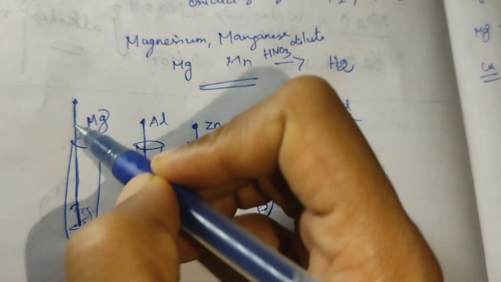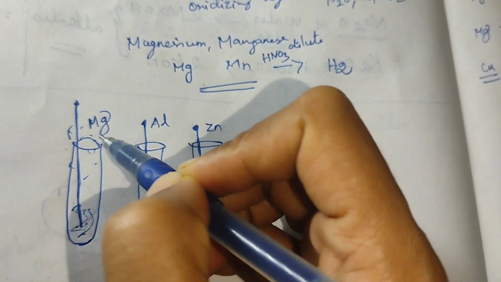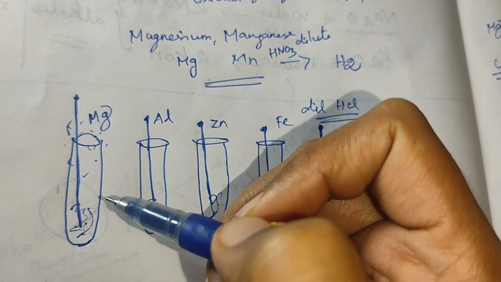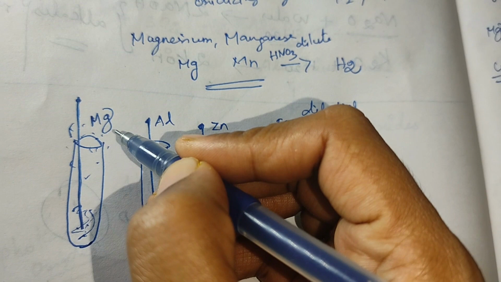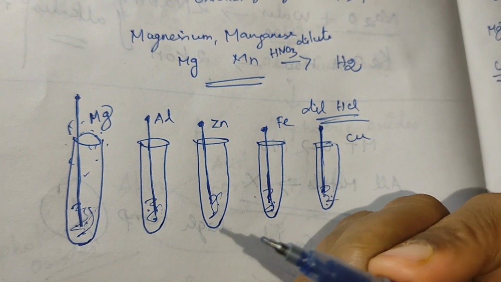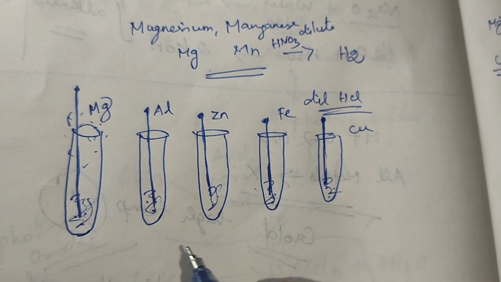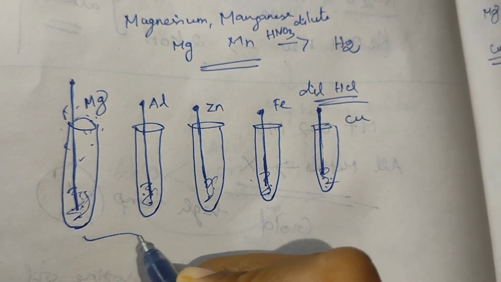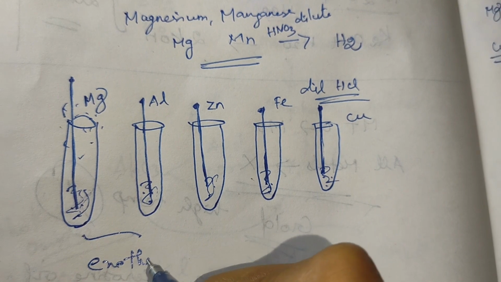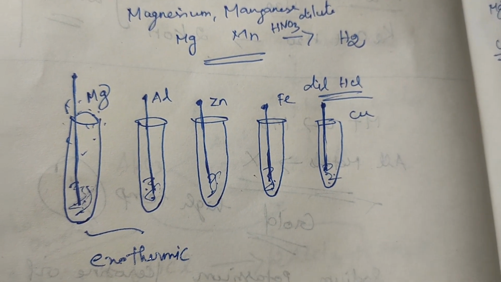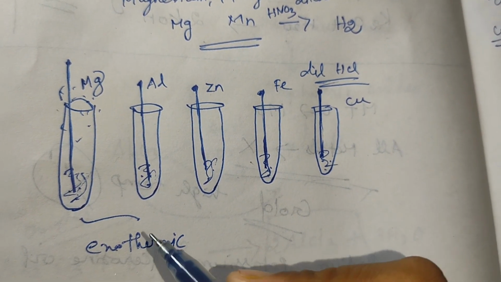The rate of formation of bubbles is highest in magnesium. It reacts with dilute HCl in a very fast manner, and this is an exothermic reaction. Heat is given out in this reaction.